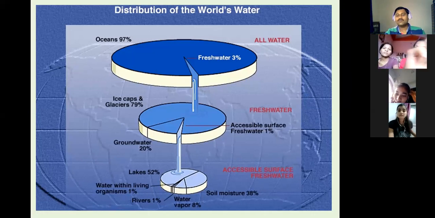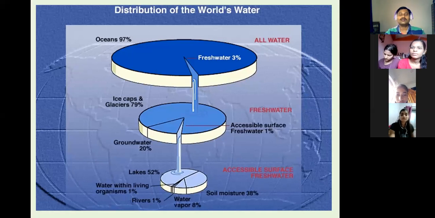About 8% of water is available in the atmosphere in the form of vapor, and that vapor leads to the formation of clouds. And nearly 38% of water is available in the form of soil moisture. So that moisture is called soil water. That is part of ecology.